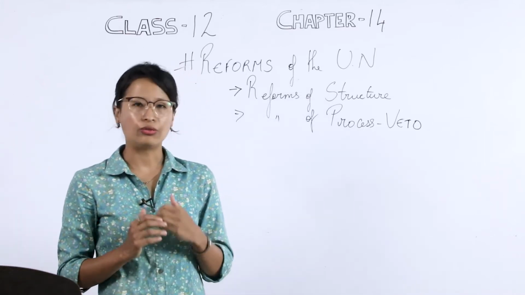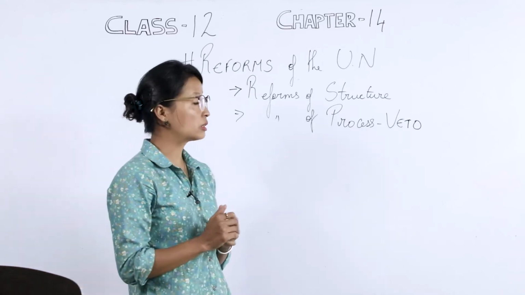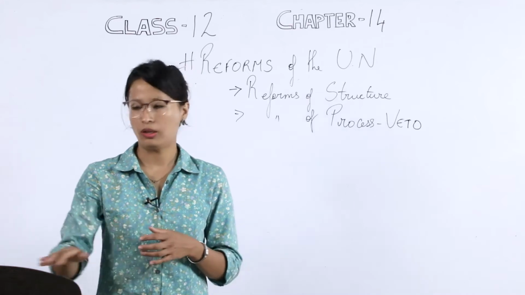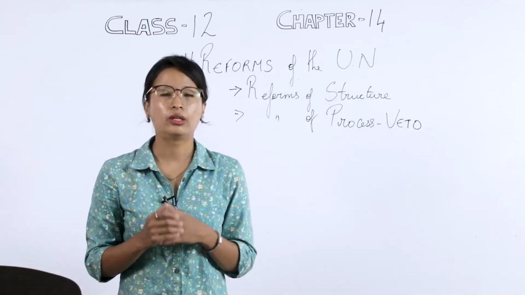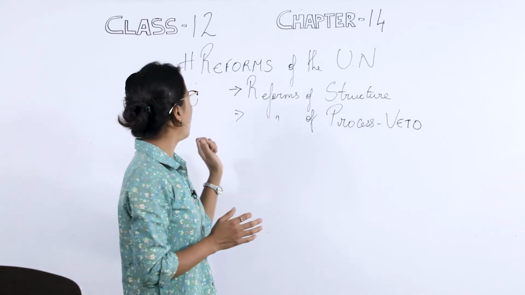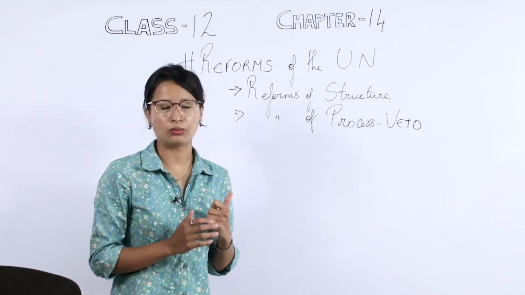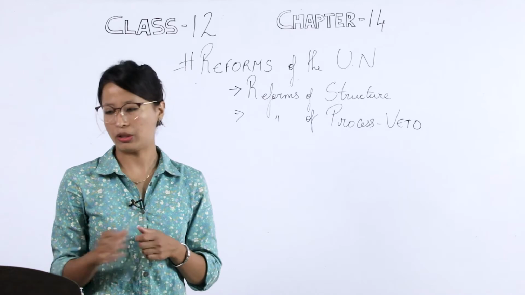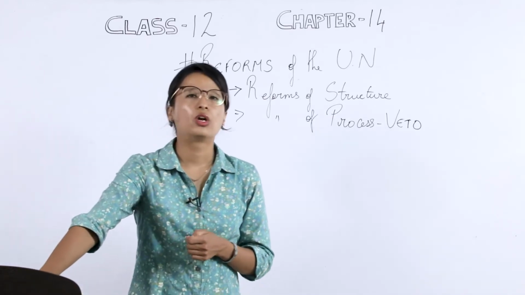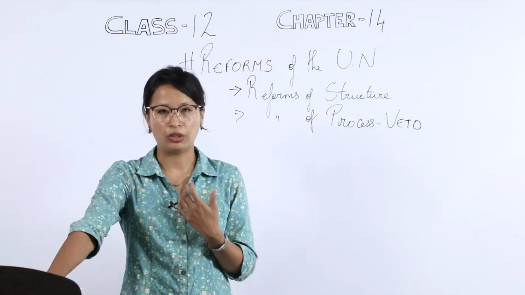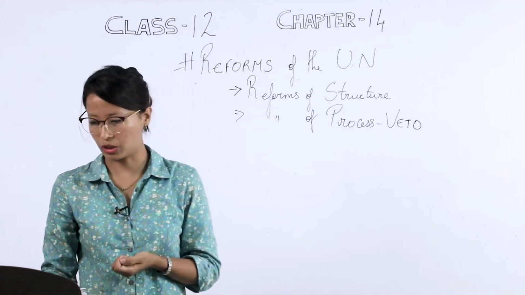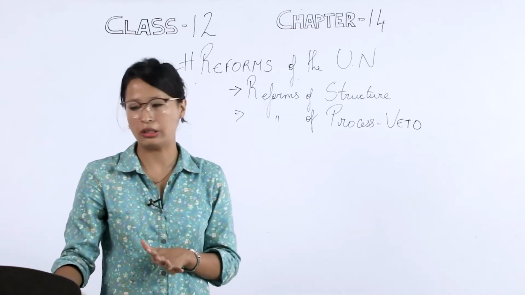Now, when we talk about the first one, reforms of the structure, it is mostly referring to the numbers of the Security Council, the UNSC. In reforms of the structure, we are talking about how to bring about a change to the permanent members of the Security Council, because it has only 5, right?